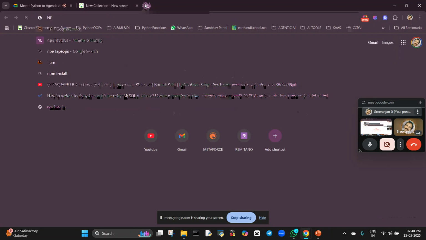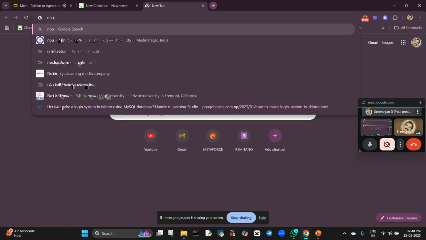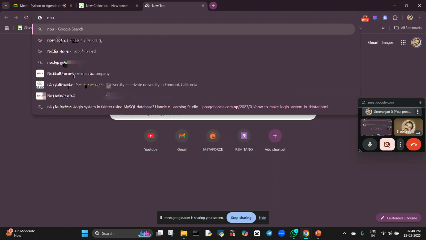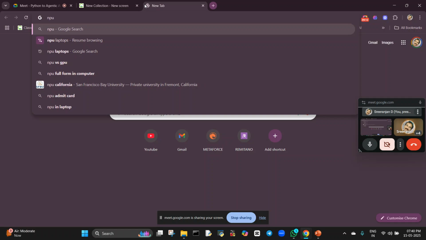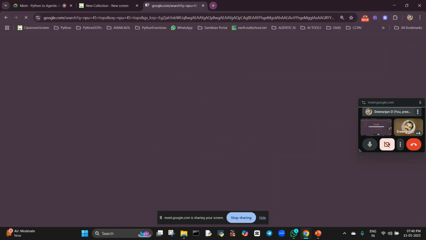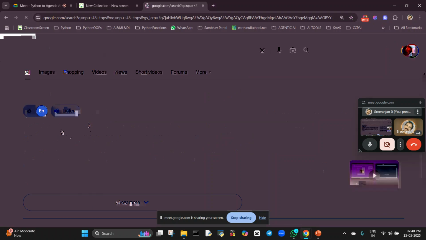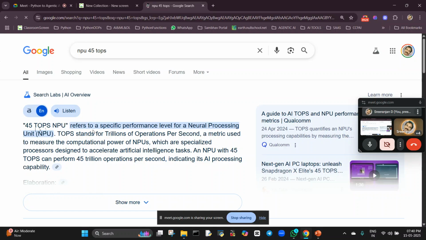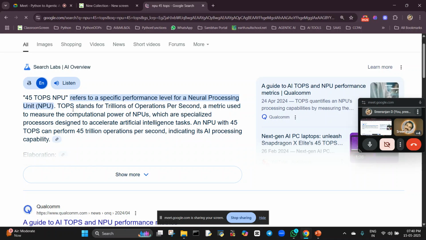Just like our brain. NPU means neural processing unit. Okay, NPU 45 TOPS. So what is TOPS? I'm going to show you. NPU will be doing 45 TOPS. That means TOPS stands for trillion operations per second. Trillions of operations per second.